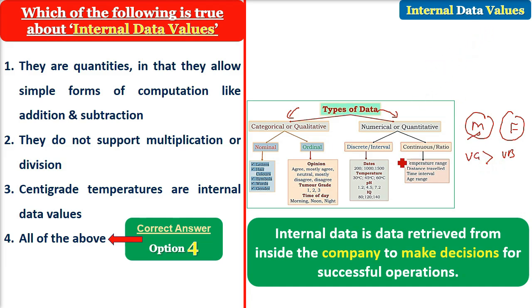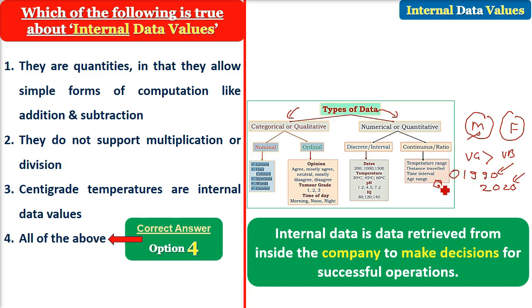And now comes the interval data values, which are also called the discrete values. Now we are talking about movies of 1990, movies of say 2020. Now these years, from where you have started, there is no zero. From which year are you trying to find out? You know the interval between 1990 and 2020. You can subtract and find out the interval. You can add and find out the interval.